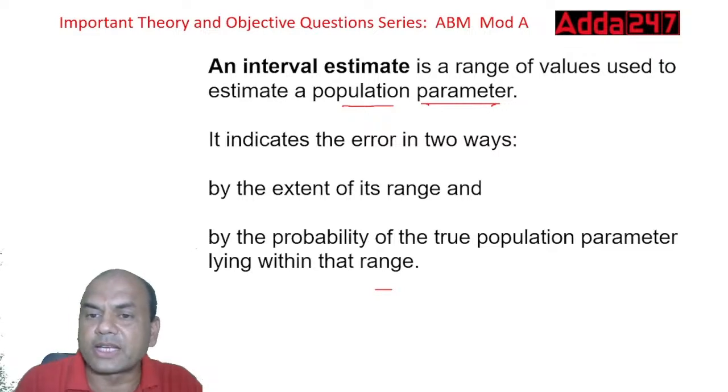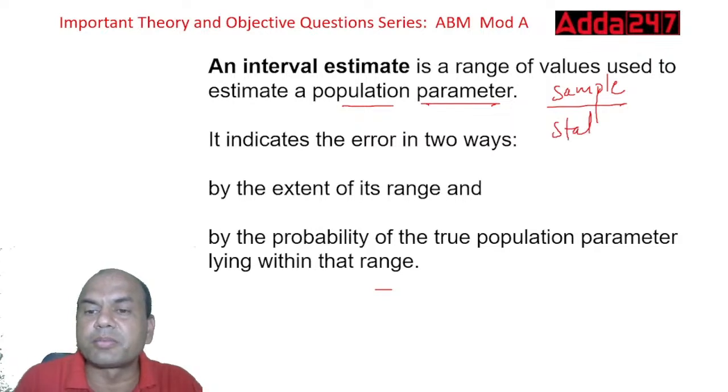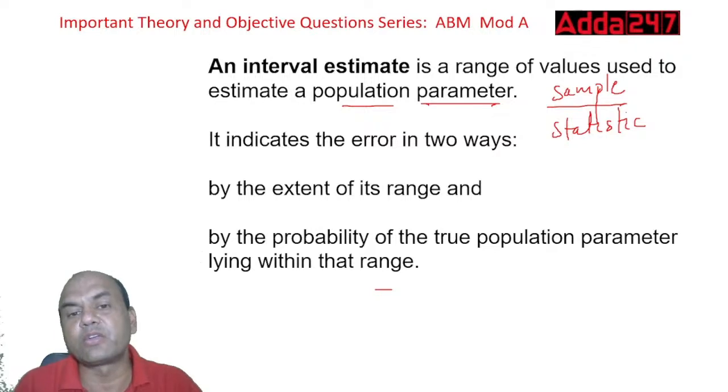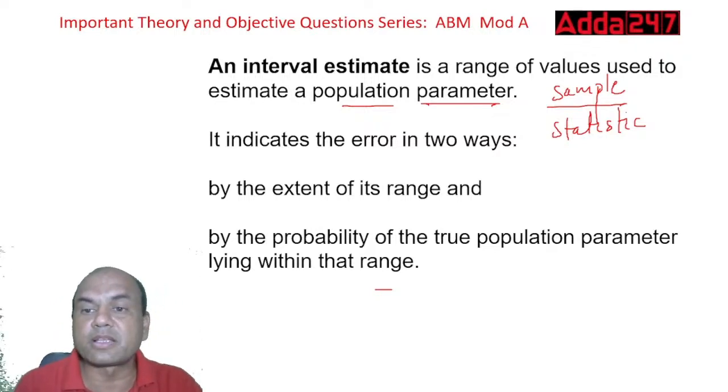And for a sample, which word is attached? Who can give me the answer? Comment section. For sample, which word is attached? The word attached is statistic. Always remember, for sample, the statistic word is attached, and for population, the parameter word is attached. So an interval estimate is the range of values used to estimate the population parameter.